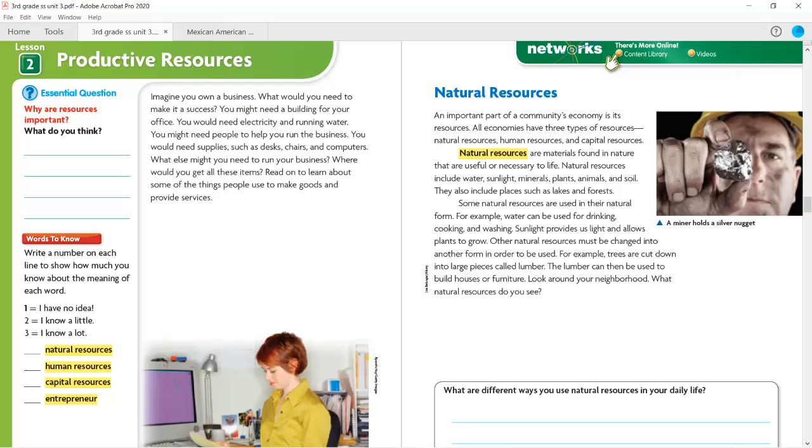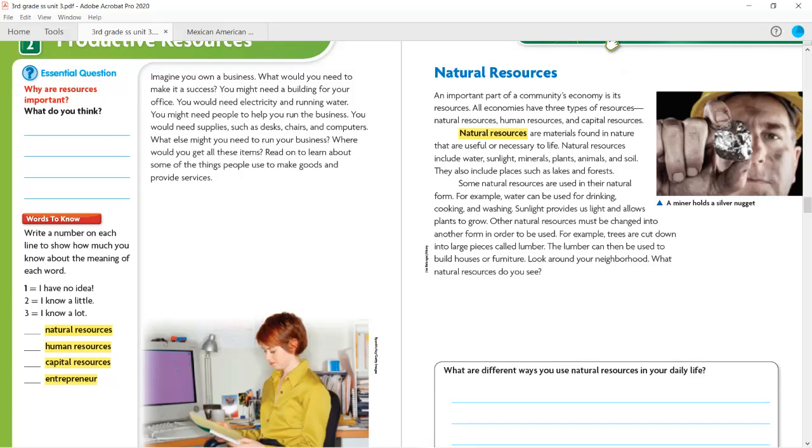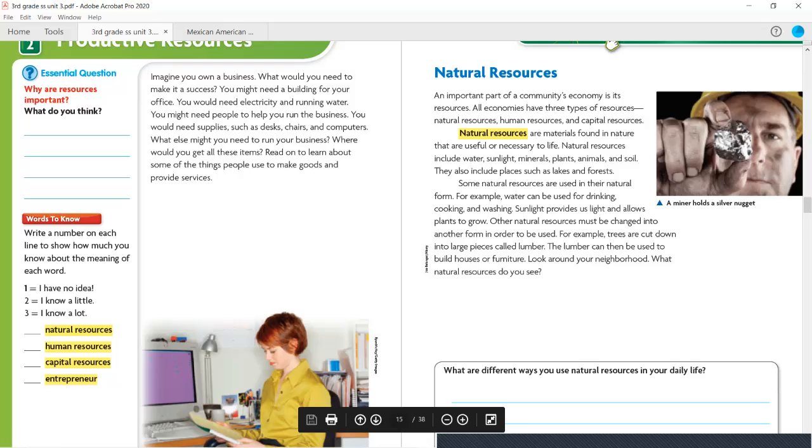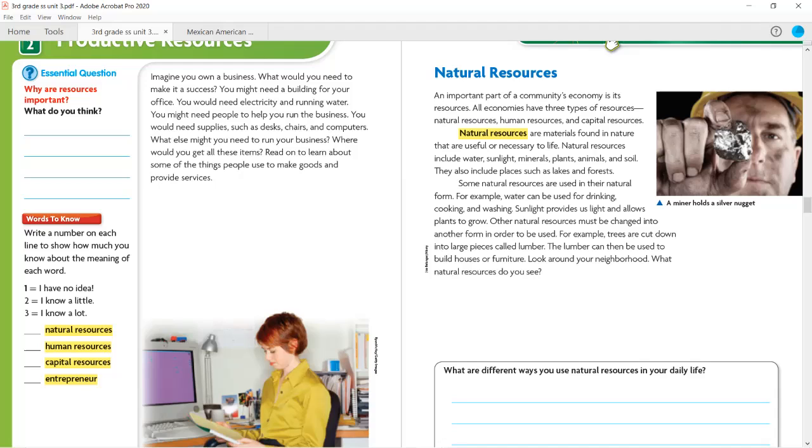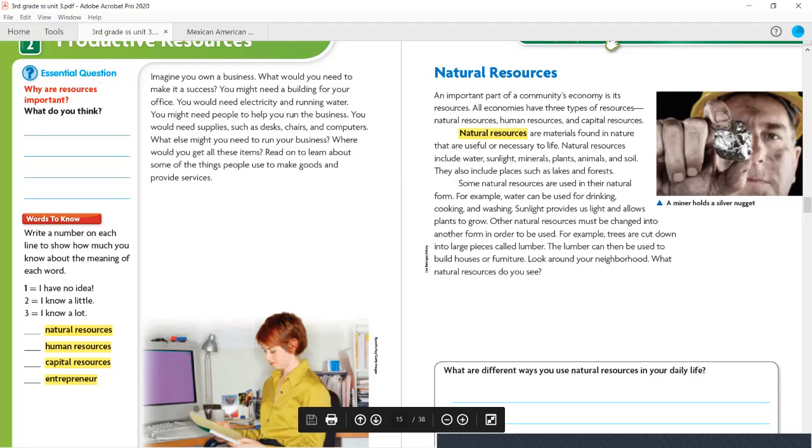Natural resources. An important part of a community's economy is its natural resources. All economies have three types of resources: natural resources, human resources, and capital resources. Natural resources are materials found in nature that are useful or necessary to life. Natural resources include water, sunlight, minerals, plants, animals, and soil. They also include places such as lakes and forests.